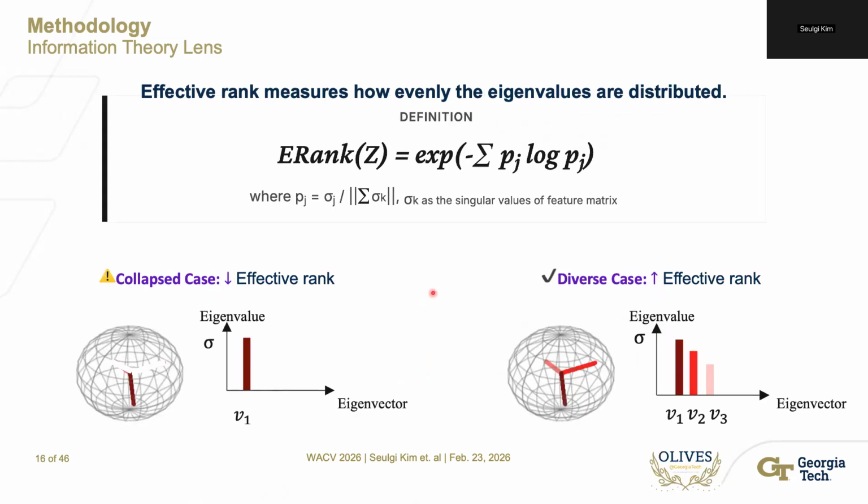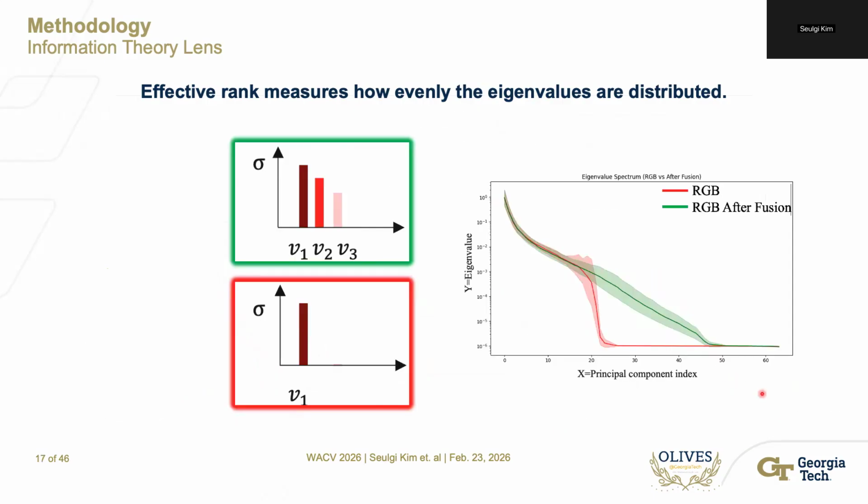Eventually, we want our representation to have features as diverse as possible. So we use effective rank, which captures how evenly the singular values are distributed. For example, the collapse case on the left side means that the representation is only concentrated in limited directions. Conversely, the diverse case on the right side means that the representation spreads information across multiple directions.